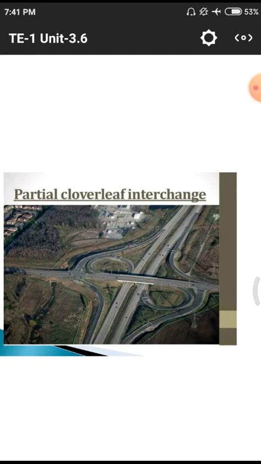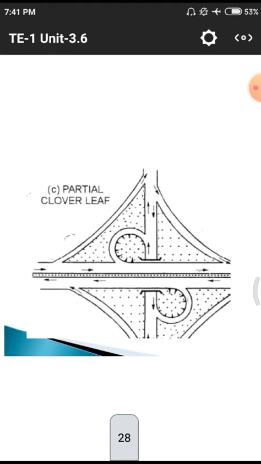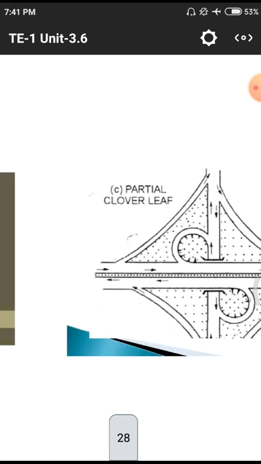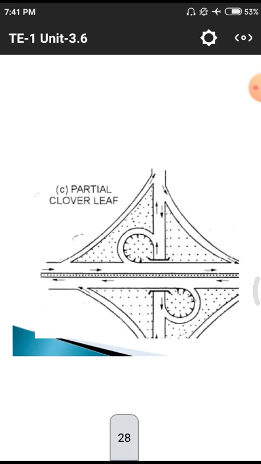In the previous one we had four circular sections at the particular point, but in this partial cloverleaf we have only two loop-like or circular sections. It is an example, a drawing for the partial cloverleaf. It is a construction area, a drawn area. There may be a difference between the construction area and the drawn area.